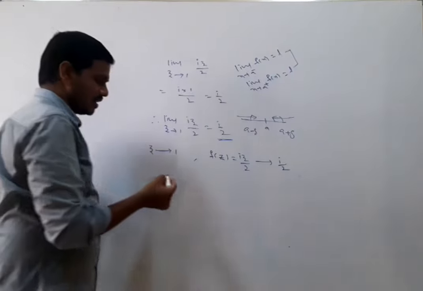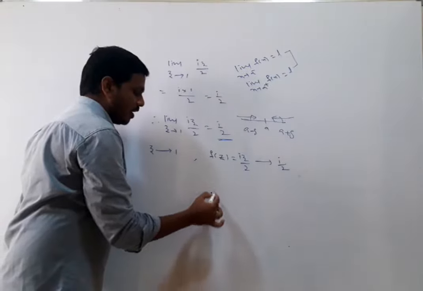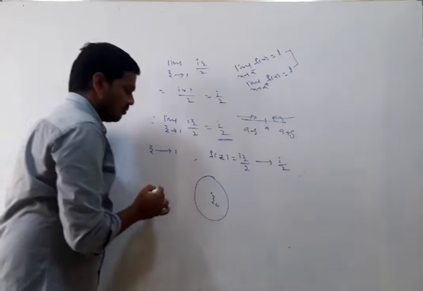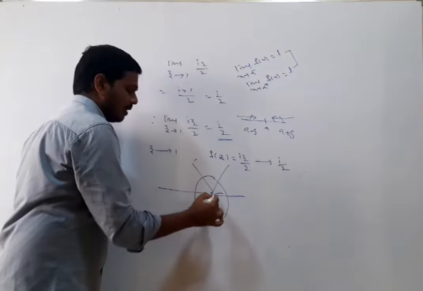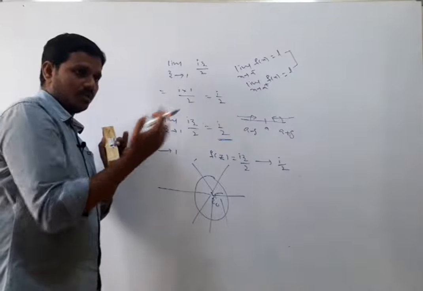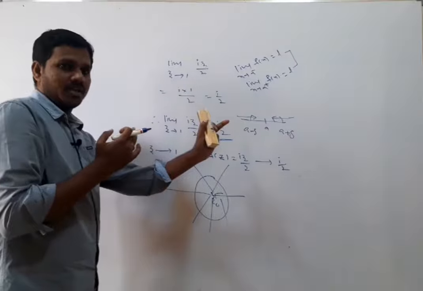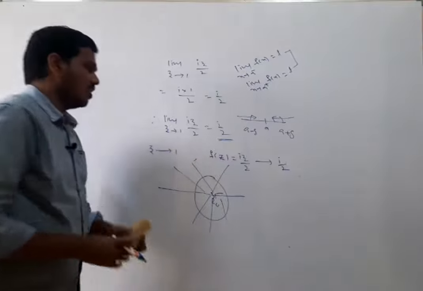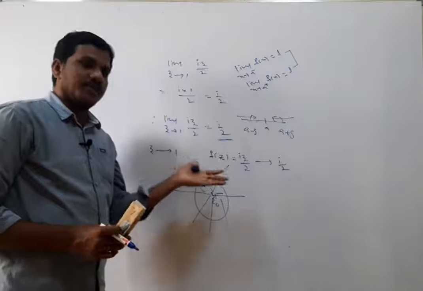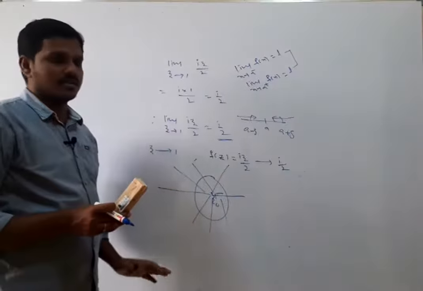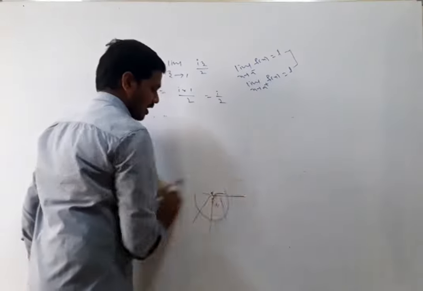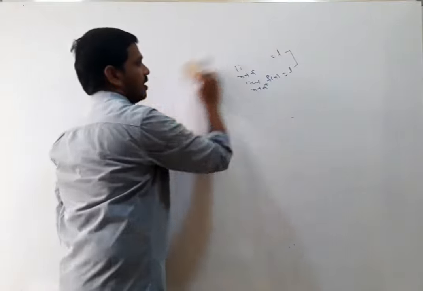But in the complex number system, suppose you take z naught as a complex number, this is the neighborhood of z naught. How many ways are there? Multiple ways we have, right? We can't determine for each way. In the real number system, there is only from the right side to that particular point and from the left side. Here it is not possible. You just find whether it is finite and the same for any way, then we say that the limit exists. Otherwise the limit does not exist. We will discuss some problems on that also in the case of continuity. Yes, this is the definition of the limit of a complex function.